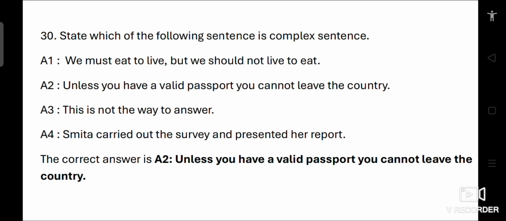So the correct answer is A2. That is the complex sentence. Unless you have a valid passport, you cannot leave the country.